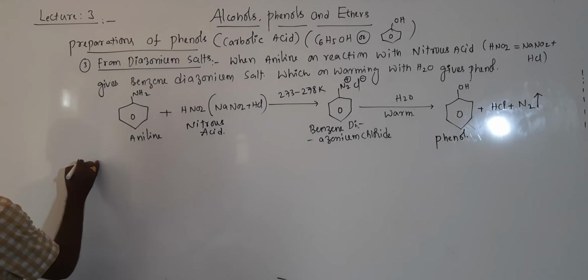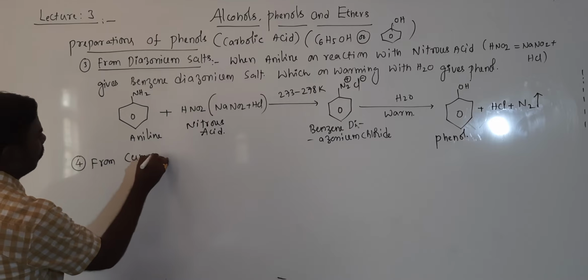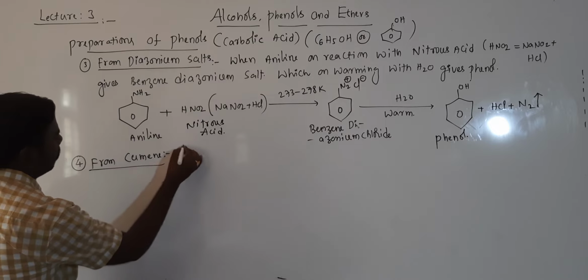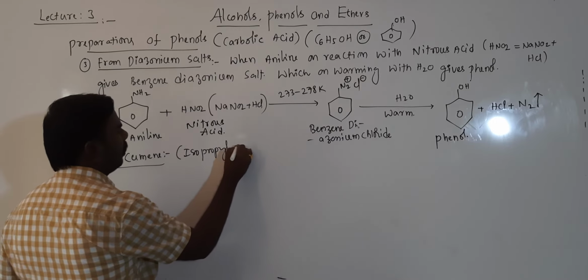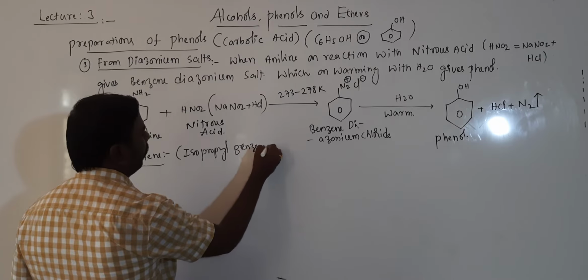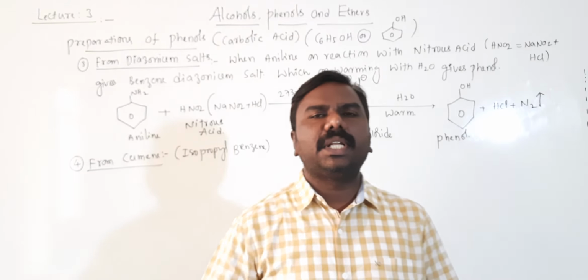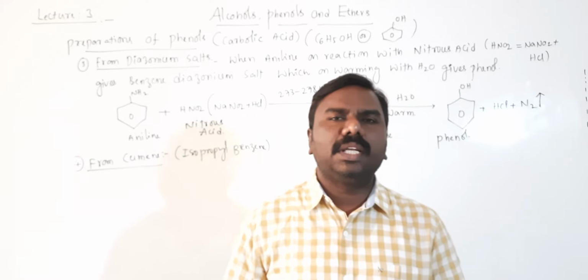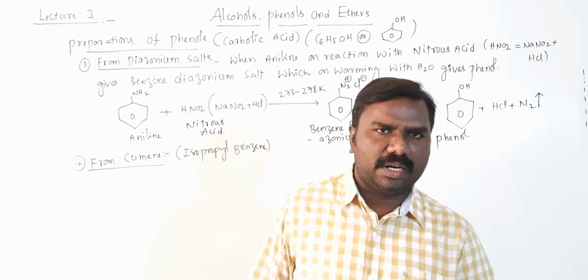Fourth preparation is from cumene. Isopropyl benzene is called cumene. So worldwide, most of the phenol is commercially prepared synthetically from cumene only, right?